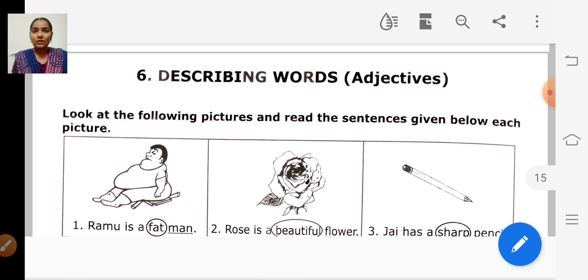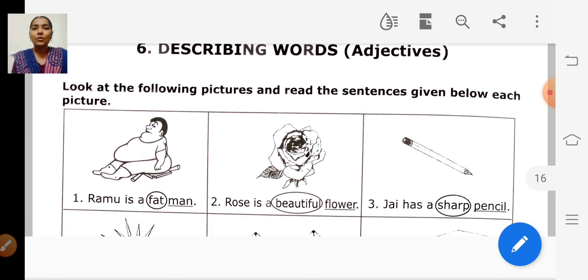Another example: candy is very sweet. The word sweet describes the noun candy. How is the candy? It is very sweet. So the word sweet is the adjective, because it describes the noun candy. Okay, children?